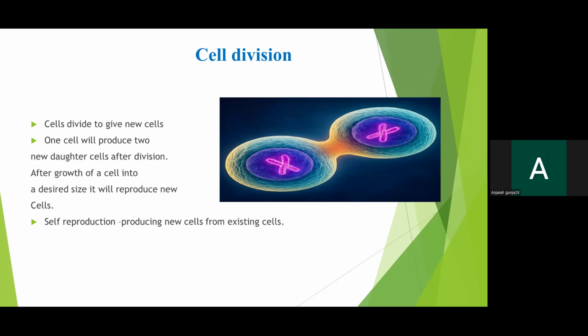Whenever they reach a desirable size, then only they'll start to reproduce. This cell division is also called self-reproduction. Self-reproduction means the existing cell, the old cell, will produce two new cells.